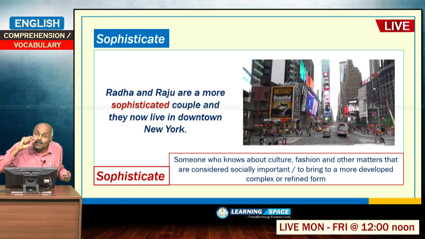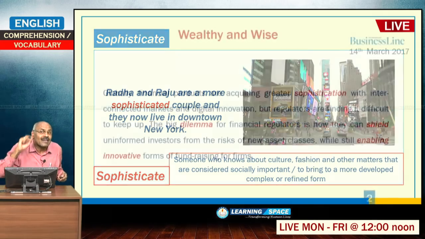So, financial products nowadays have more sophistication. That means they are more developed in a complex way, with so many features and traits incorporated in one financial product. That is the meaning of sophistication in this particular context.